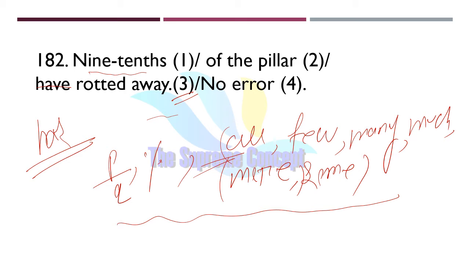See, the 9/10 of the pillar. Here it is a singular subject, so the verb will be singular. The basic structure is indefinite number, then of, then noun, and then the verb. So don't get puzzled, just simply remember this thing. Here the subject is considered singular, so we will use the singular verb form, that is had.